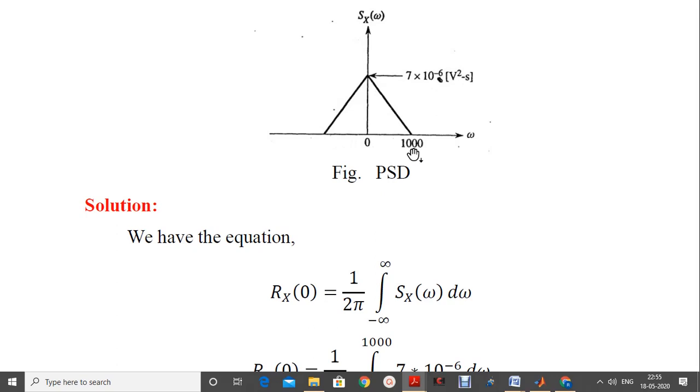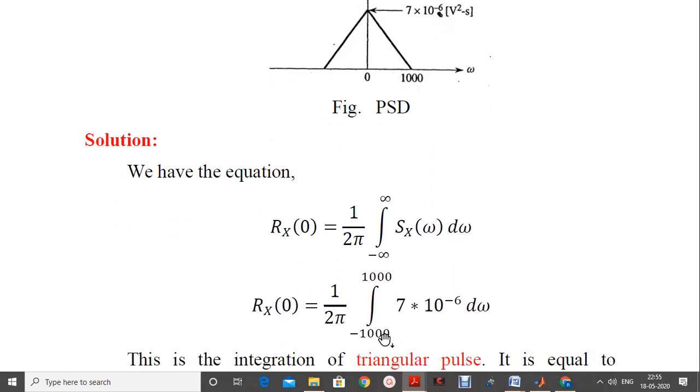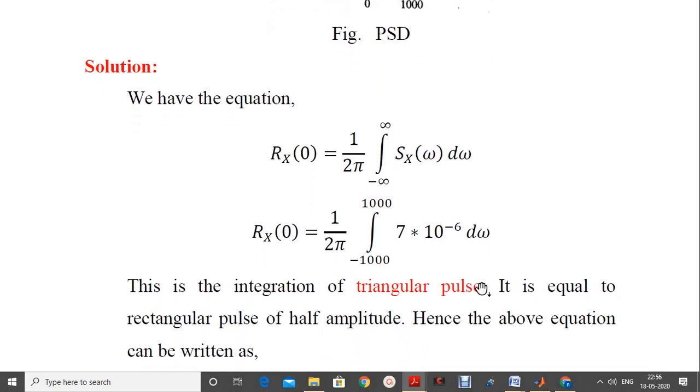Thereby plus t by 2 is equal to 1000 and minus t by 2 is naturally equal to minus 1000. So we change the limits from minus 1000 to plus 1000 as per the given diagram, and Sx of omega has a peak value of 7 into 10 to the power of minus 6, with d omega. We can note from the diagram very clearly that this is the integration of a triangular pulse, or in other terms a rectangular pulse with half amplitude.